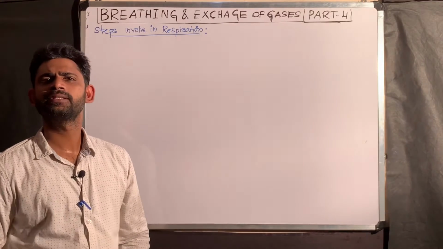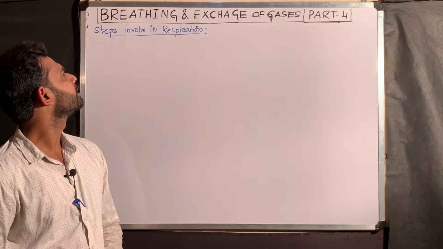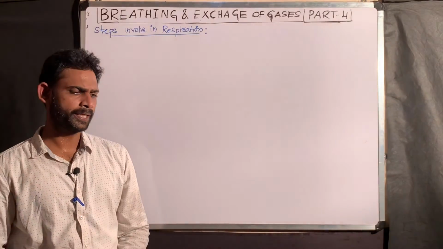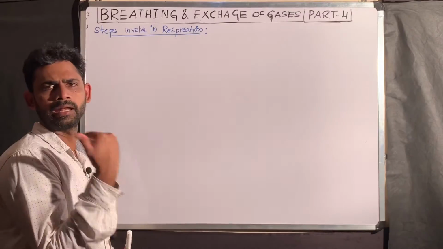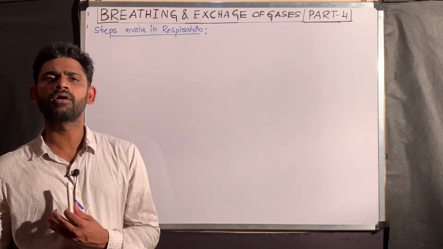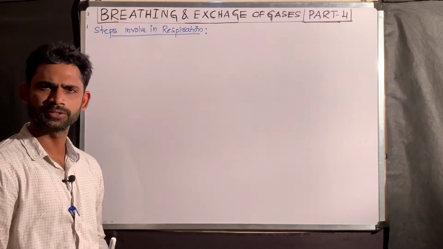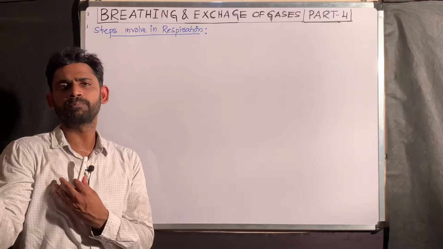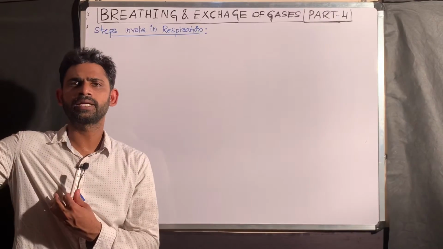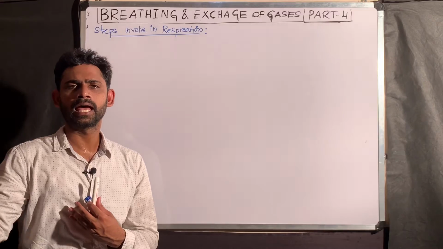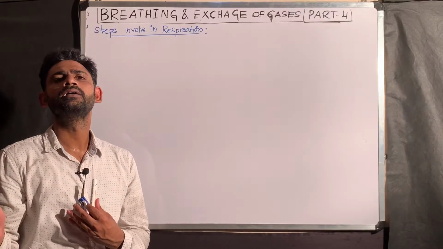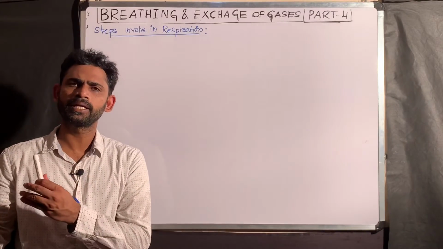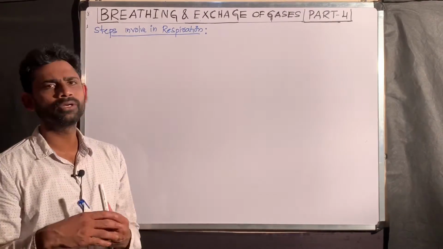After explaining the structure of the lungs, now I am going to enter into the process of respiration. From the first part till now I explained the physiology of the human respiratory system. I started from the nose and explained up to the lungs. Nose I explained, then pharynx, larynx, then trachea, then alveoli. Finally I explained about the lungs. So the required information I already explained. Now I am entering into the process.